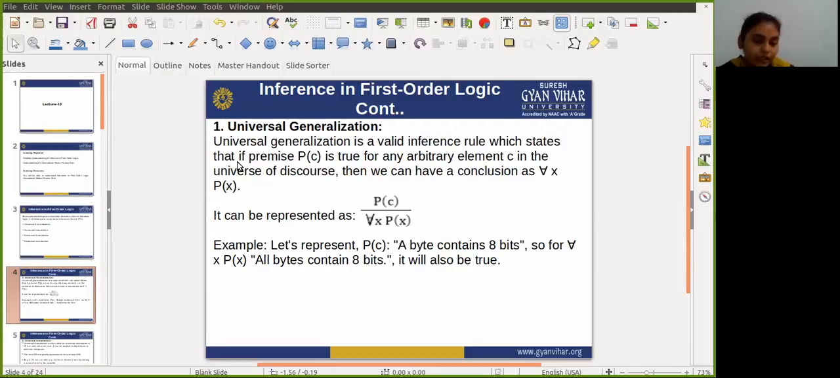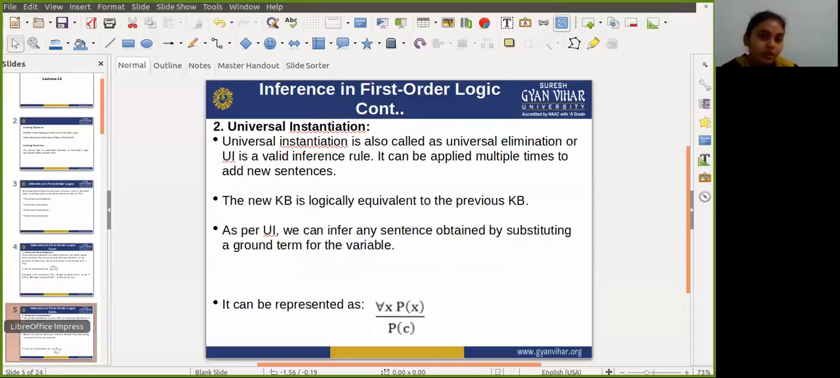Okay, so for example, let's represent P(c): a byte contains 8 bits. So for all x P(x), all bytes contain 8 bits, and it will also be true. Okay, so next is universal instantiation.